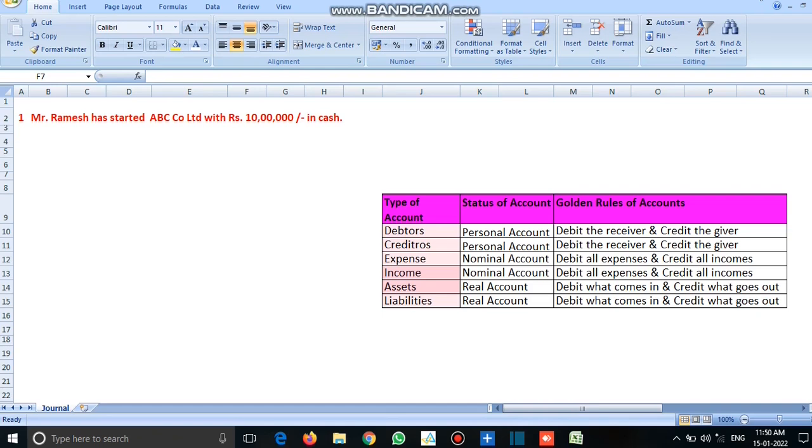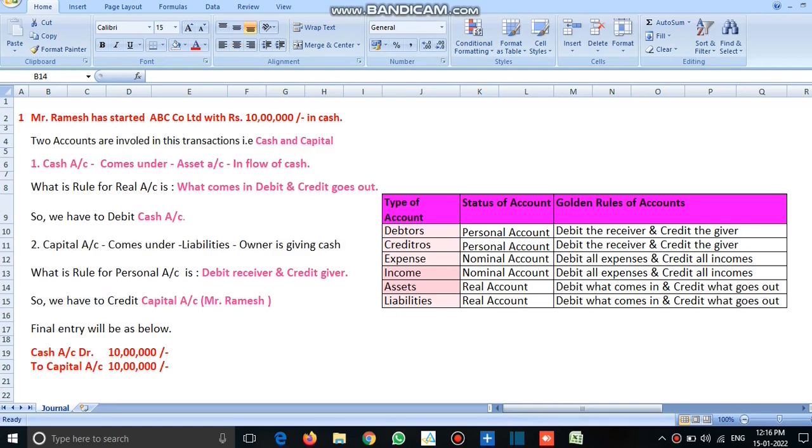Let us see some examples of how to pass a journal entry. You can see a table which shows the golden rules of accounts. Before passing any journal entry, we need to identify the accounts involved in the transaction. There will be a minimum of two accounts. One account has to be debited, the other one has to be credited. After identifying the two accounts, just apply the golden rules of accounts. So the journal entry will be very easily accounted. Please follow this for all types of entries.